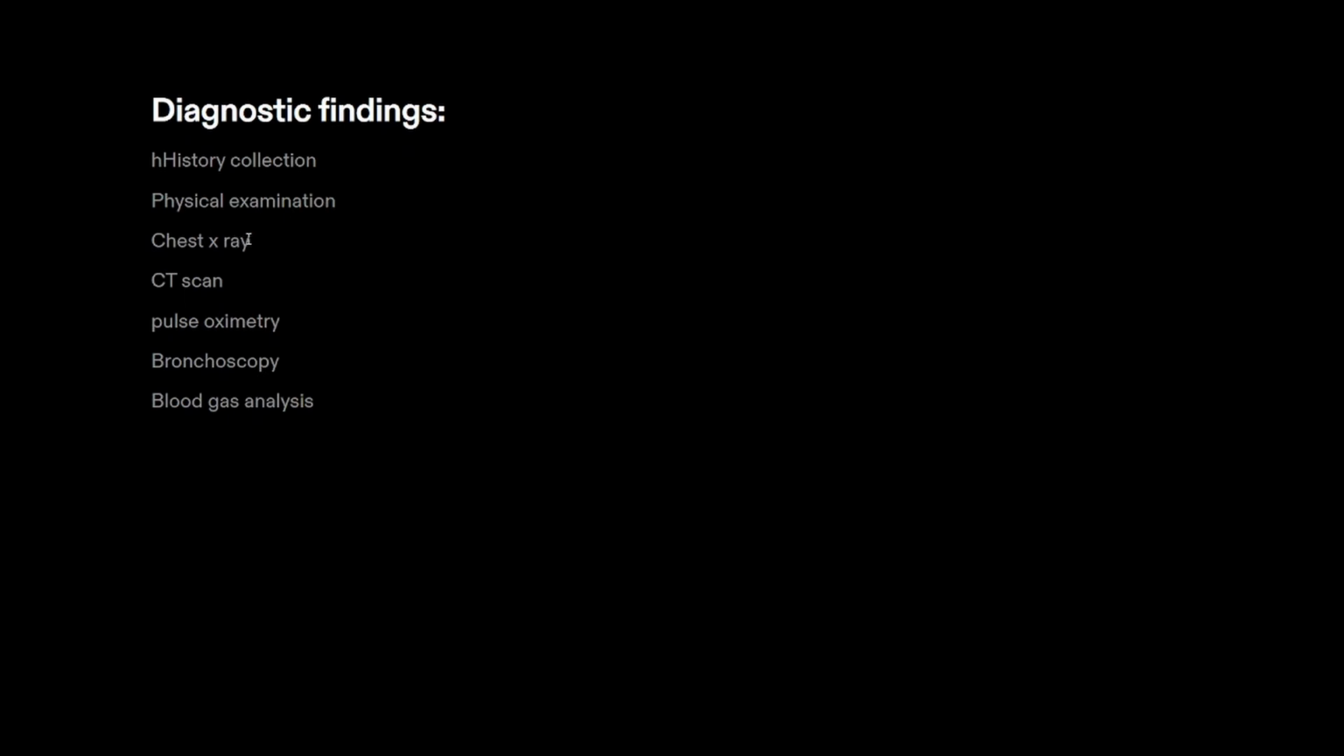In the chest X-ray, we can observe the collapse of the lungs. In CT scan and pulse oximetry, decreased oxygen saturation will be shown. In case of bronchoscopy, we can observe the collapse of the lungs by visualizing any obstruction or any tube. Finally, in case of blood gas analysis, we can monitor PaCO2 and PO2 values. Thus, we can administer treatment according to those values.